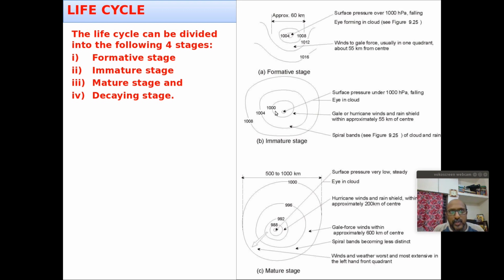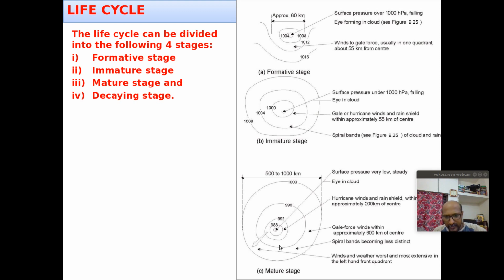Here also there is a chance that if conditions are unfavorable, the system will dissipate itself. That is known as the immature stage. First is the formative stage, then the immature stage. If everything is favorable, it will go to the next stage, known as the mature stage of the cyclone. This time the center pressure will drop below 990, 980, and the wind speed will always be greater than 64 knots. That is the typical characteristic of a cyclonic system.